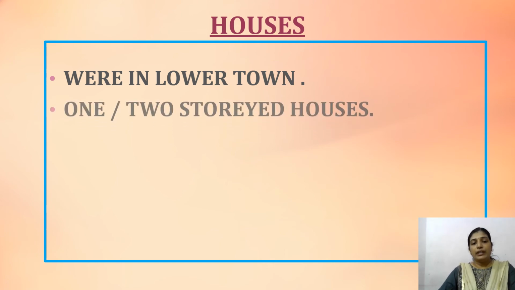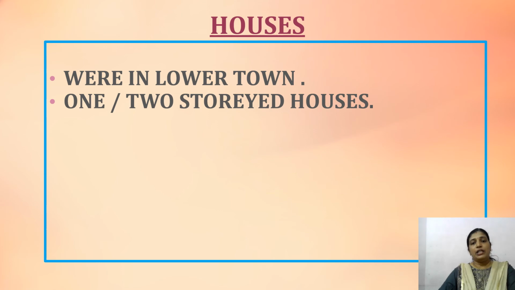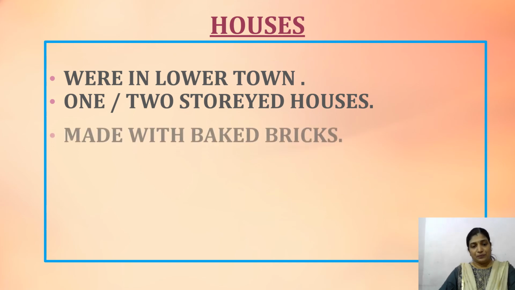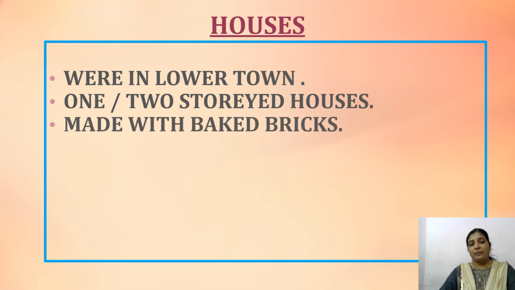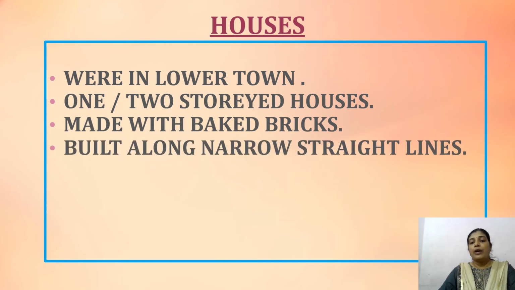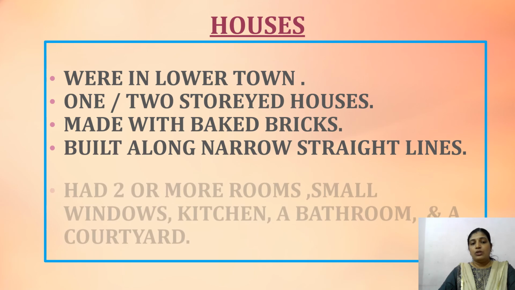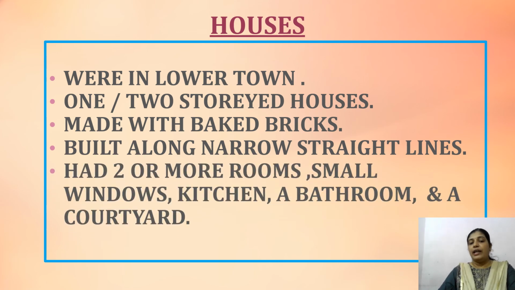And how did they make their houses, and what were the specialities of their houses? Most of the houses were 1 or 2 storied. That means 1 or 2 floors, and made with baked bricks. Like us, they made them with baked bricks, and built them along narrow straight lines. I have already told you, this lower town was divided into rectangular blocks in a grid system. So the houses were situated like that only.